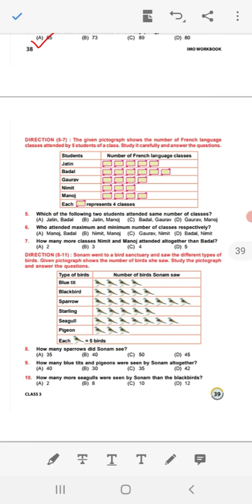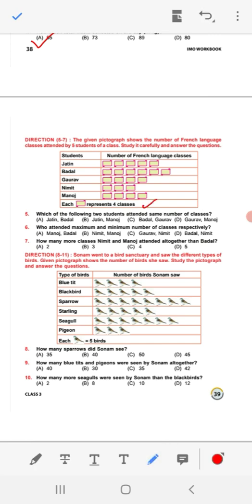Study it carefully and answer the question. Student name Jatin, Badal, Gaurav, Namit, Manoj. And number of French language classes for Jatin, it is given how many figure 1, 2, 3, 4, 5. Each figure representing here 4 classes.